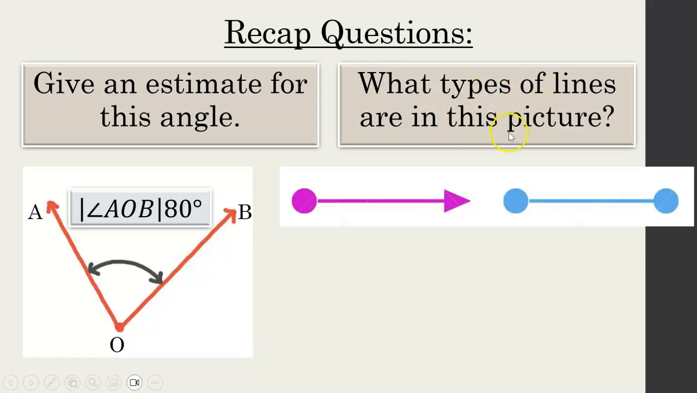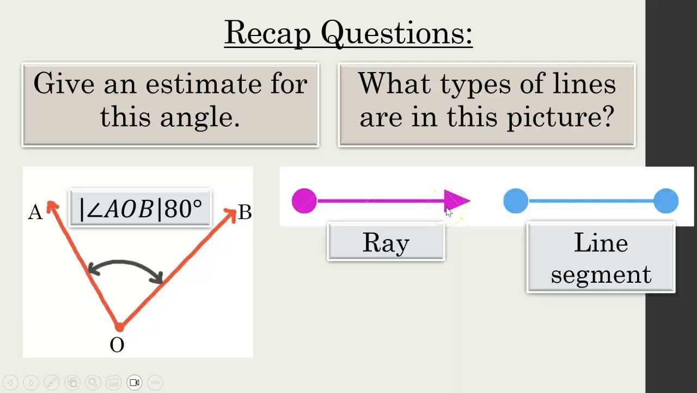What types of lines are in this picture? That's a ray, because you have an endpoint and then it goes off infinitely. And then we have a line segment, because there's two endpoints over at both ends.